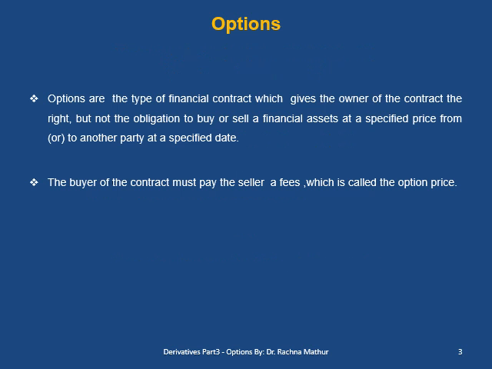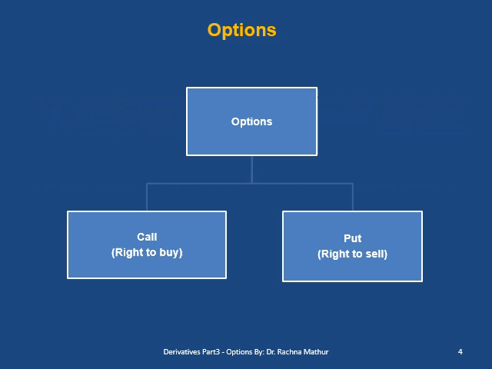Now, what are options? Options are a type of financial contract which gives the owner of the contract the right but not the obligation to buy or sell the financial assets at a specified price to another party at a specified date. The buyer of a contract must pay the seller a fee which is called the option price or the option premium. Options are of two types, call option and put option.